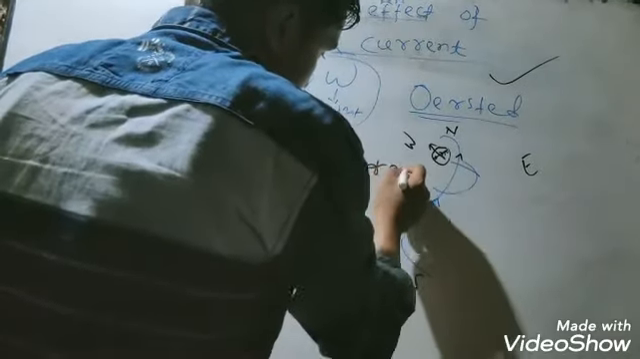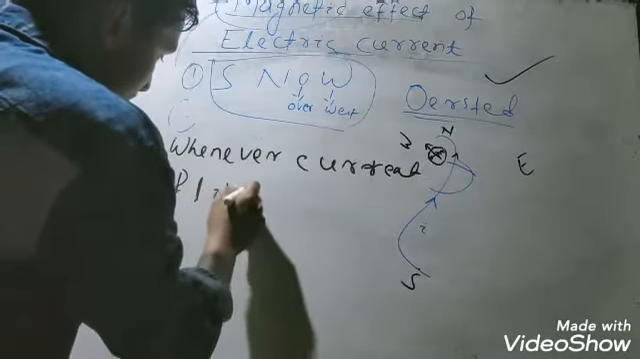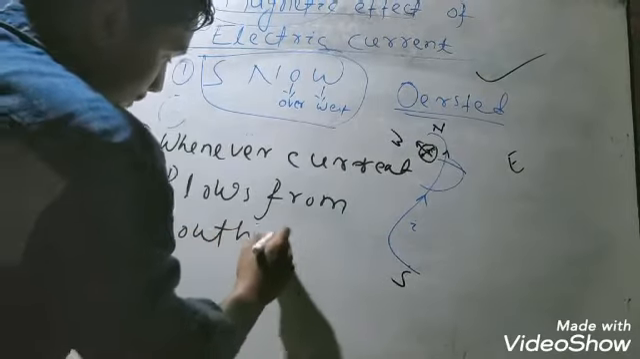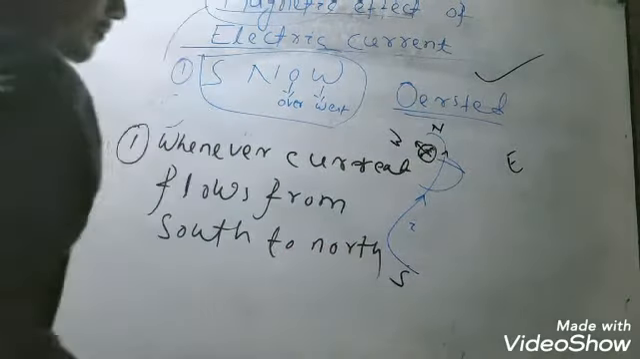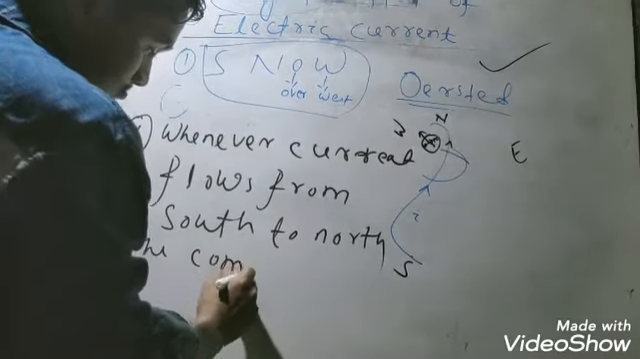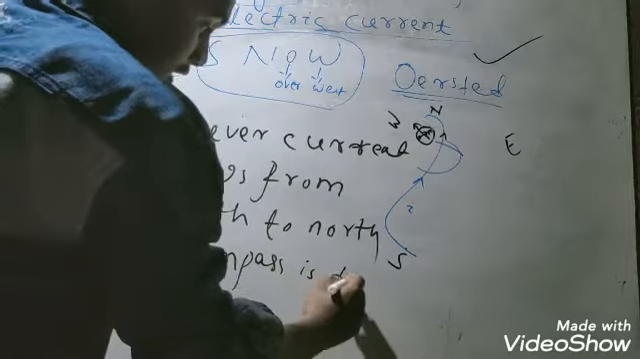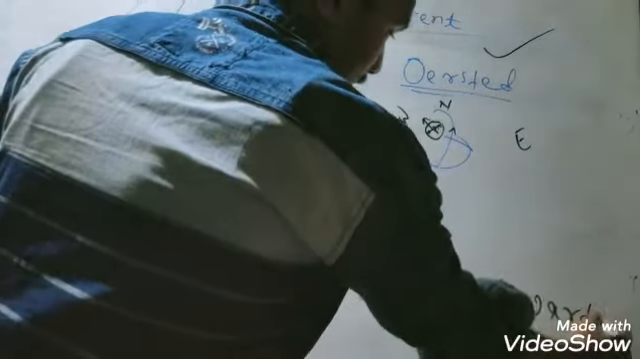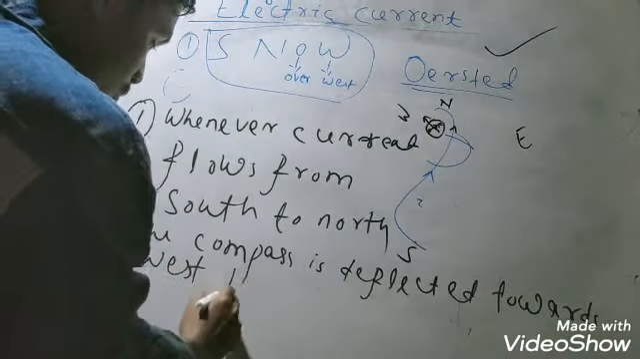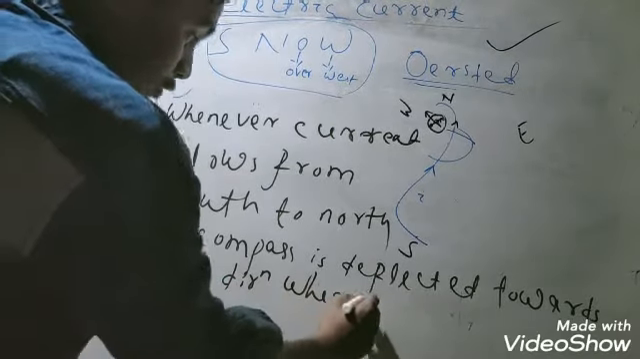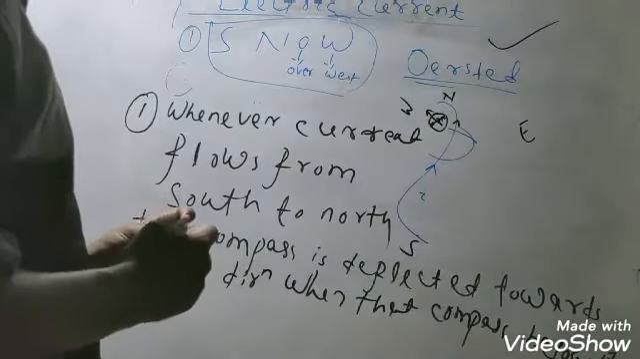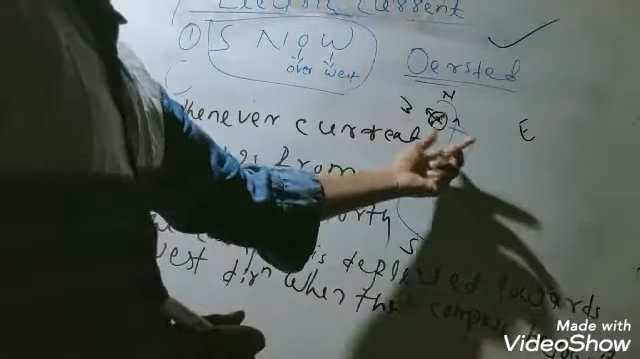whenever current flows from south to north direction, the compass is deflected towards the west direction, when that compass is present below it. It is deflected by the electric wire.